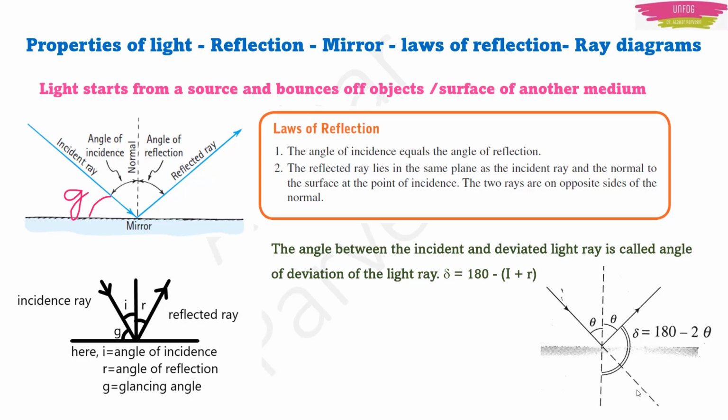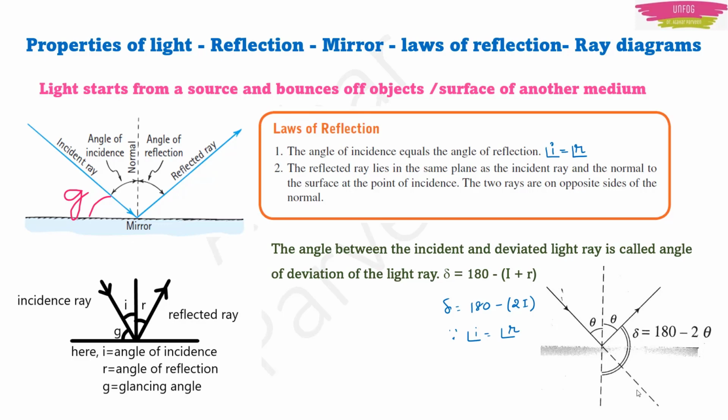Because we know that the angle of incidence is equal to the angle of reflection, I is equal to R. So in place of R, if I write I only, then the angle of deviation delta will be equal to 180 minus 2i. Or if I assume that the angle of incidence and angle of reflection is one angle which I give the same name theta, then the angle of deviation delta will be equal to 180 minus 2 theta. Why are we taking 180 here? Because the sum of the angles constituted in a straight line is 180. So the angle of deviation will be equal to 180 minus 2 theta.